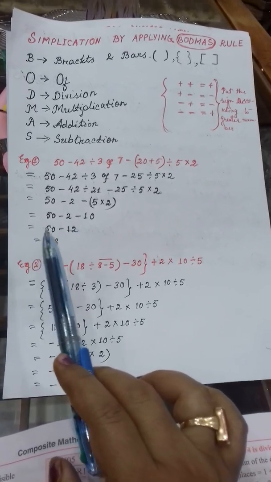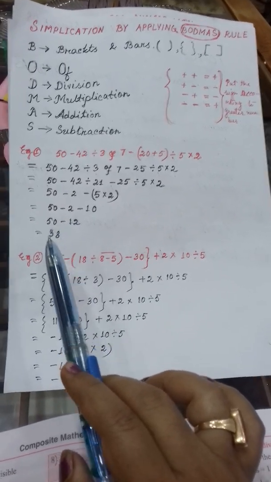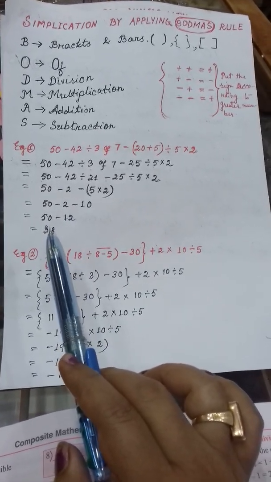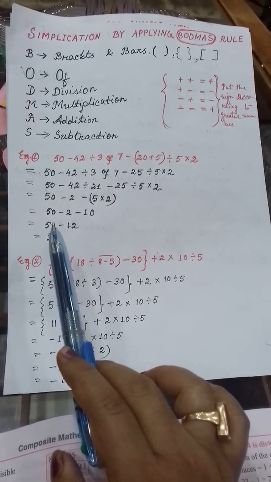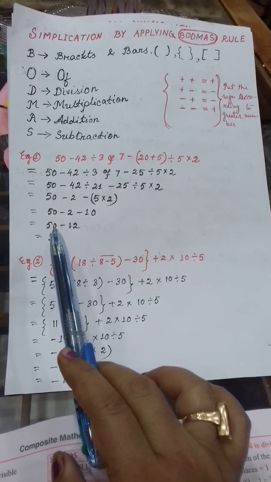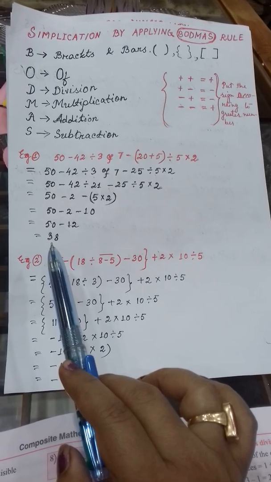Now here it is plus, it is minus. Plus minus is what? Minus. So after doing the subtraction you have got 38. Now 38 is positive because 50 is the greater number and 50 is the positive number. That's why 38 is also positive. Understood?